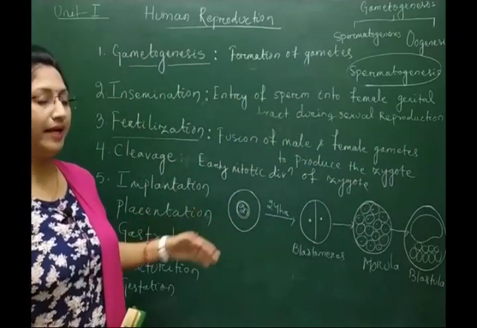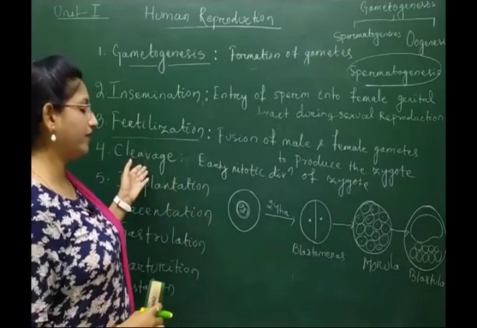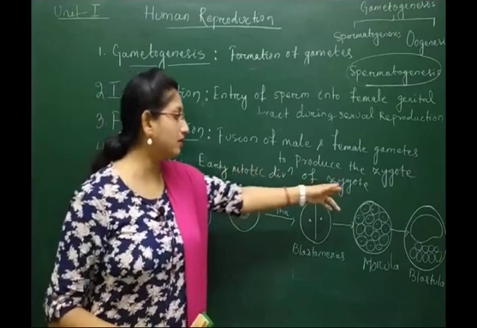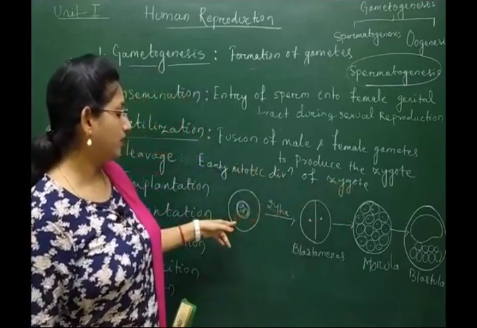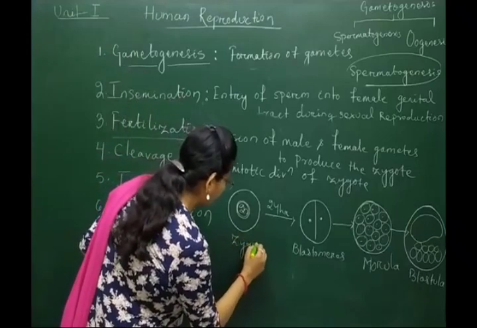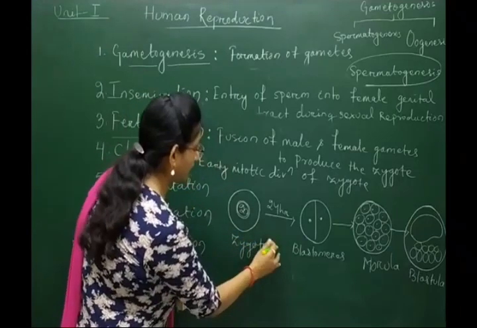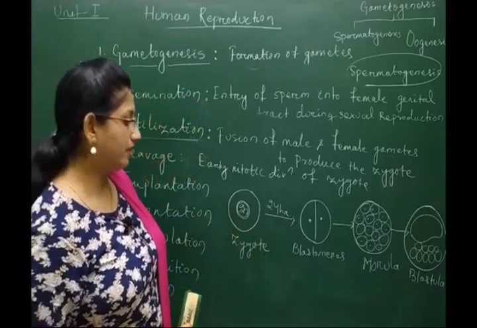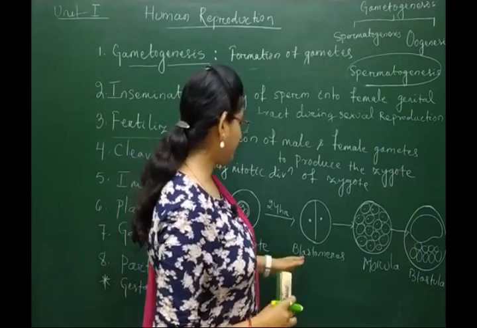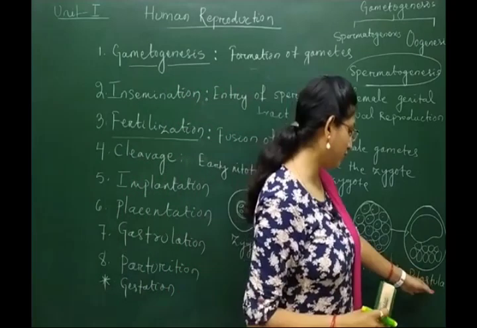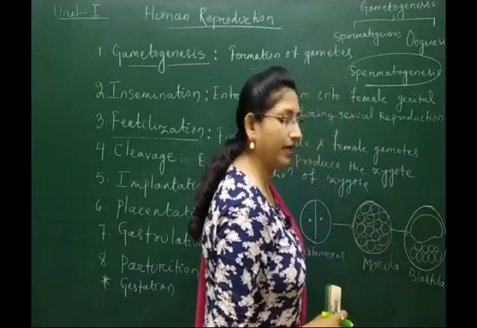So all these dividing stages occur in cleavage. So cleavage is the mitotic division of the zygote. From the early zygote, it will be converted into a multicellular structure, that is, from the zygote into blastomeres, then morula, then blastula, then further stages such as gastrula.